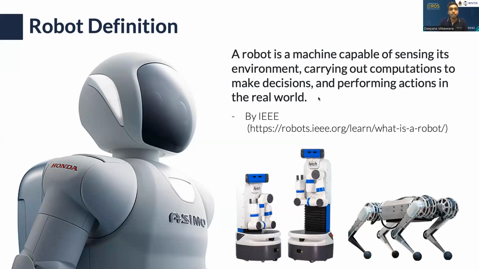Similar to humans, a robot can also sense the environment. As humans, we sense the environment using our five senses, like seeing with our eyes, and from our ears, we get sound. Likewise, a robot can also get this data from the environment and then do some planning and computation in the robot brain. We also have a brain as humans, so do robots. And then to perform some actions in the real world, a robot has actuators. Similar to us, we have our hands, and we can even use sound output like I'm now talking to you. Similarly, robots can also do it.